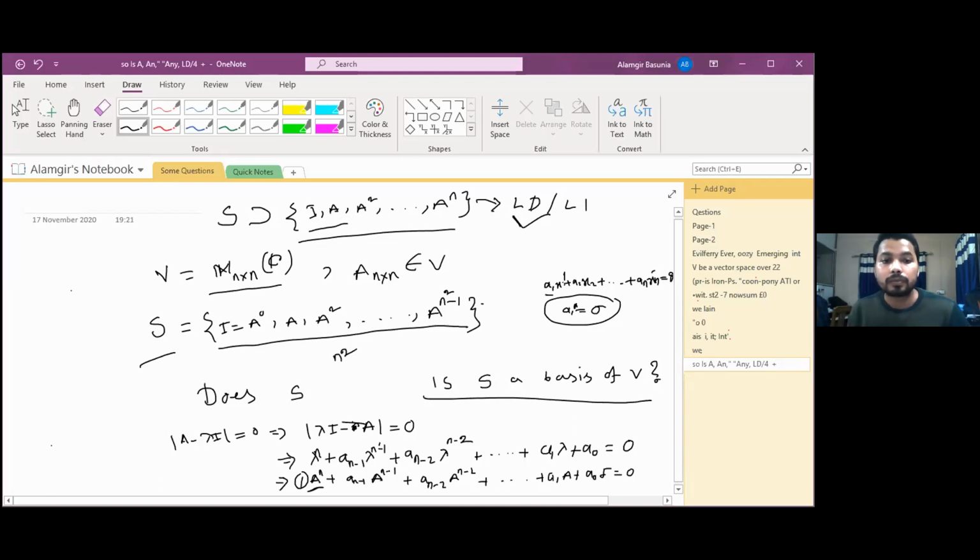Okay. Sir, here the dimension of V is not n square, I think it will be 2n square, because the field is C. Yes, 2n square. If we take R, then it will be n square. But maybe bigger, no problem. Then we should put here 2n square minus 1, right?